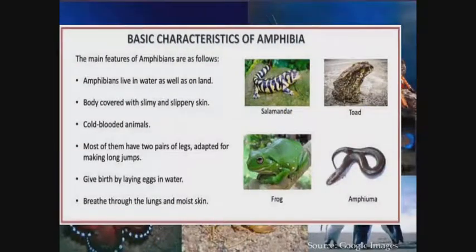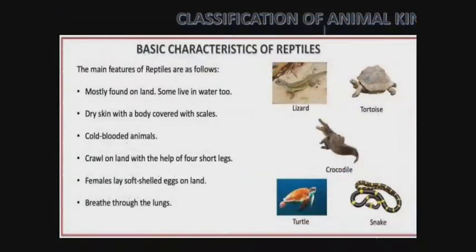The next one we talk about is the characteristics of amphibians. And what are the examples of amphibians? We have the frog, the toad, and the salamander. So what are now the characteristics of the class of amphibians? Then we now talk about the reptiles. Examples of reptiles are the lizard, the turtle, the snake, the crocodile, and the tortoise.